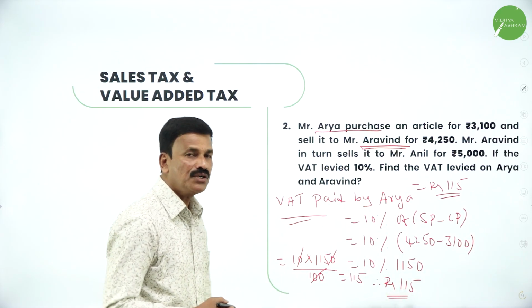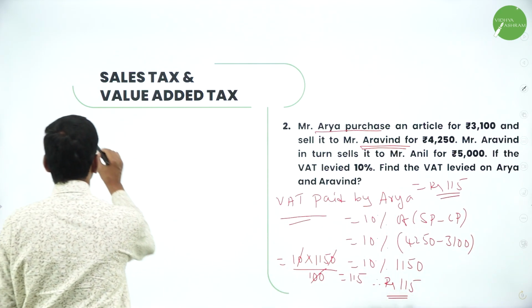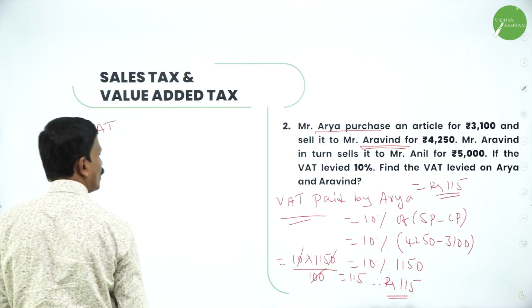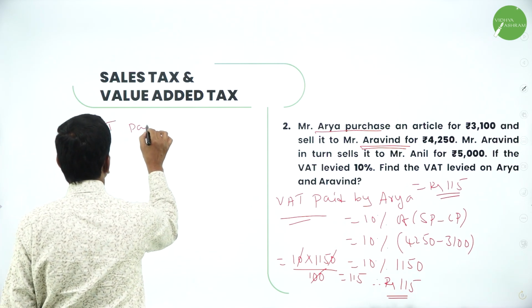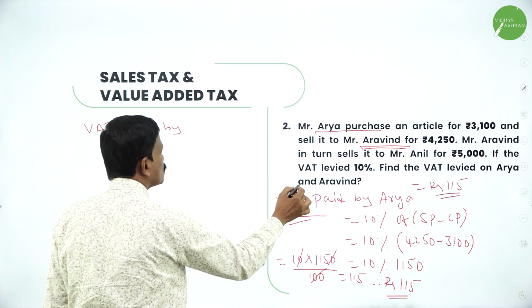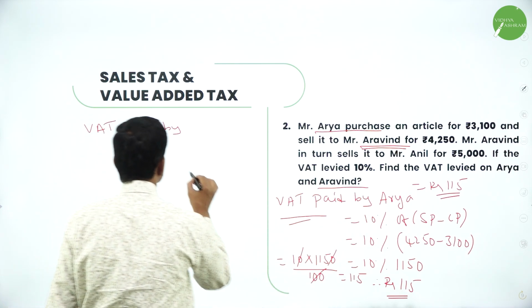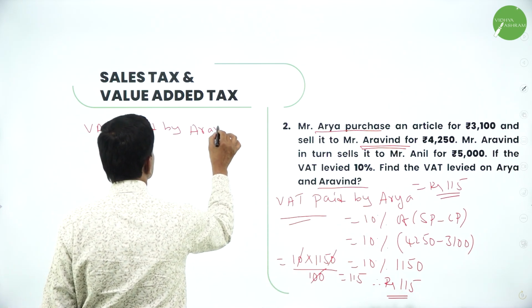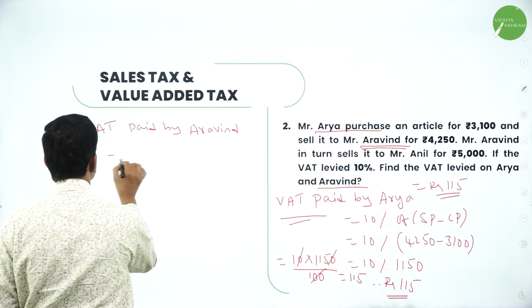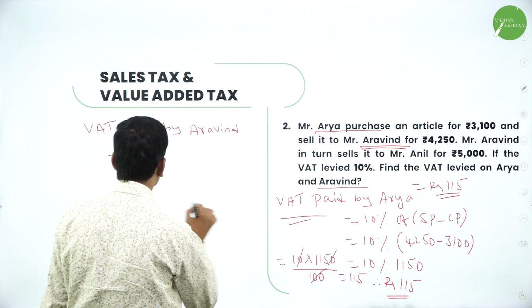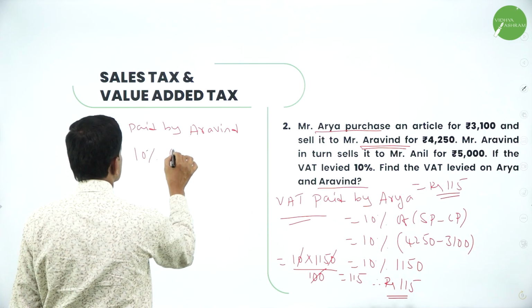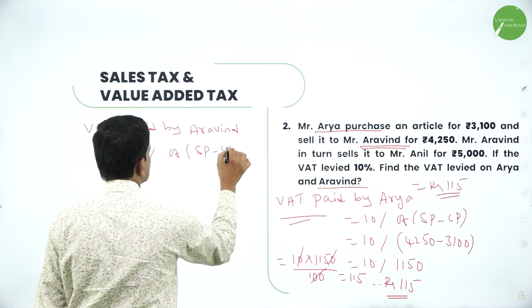Okay. Now just find out the VAT paid by Arvind. The VAT paid by Arvind is the same, 10% of SP minus CP.